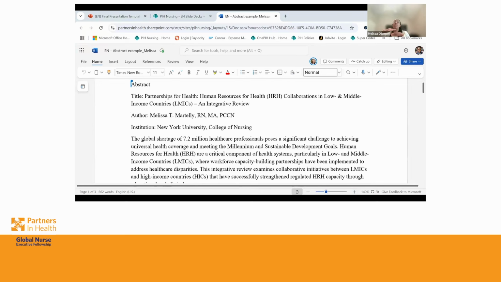An abstract is really an abbreviated version of whatever project, QI project, research study, or paper you wrote. It's a very short abbreviated version of that. The abstract that you have here is what I had written before my poster was created. I submitted this as a synopsis of what I had done, and it was accepted by the conference, and then I developed it into a poster. This is 239 words that basically outlines what I did.